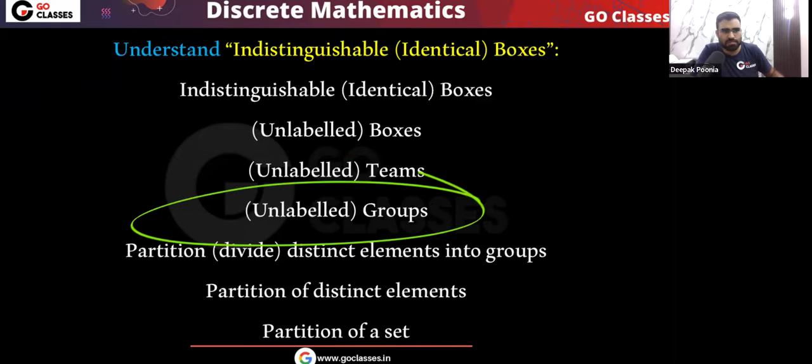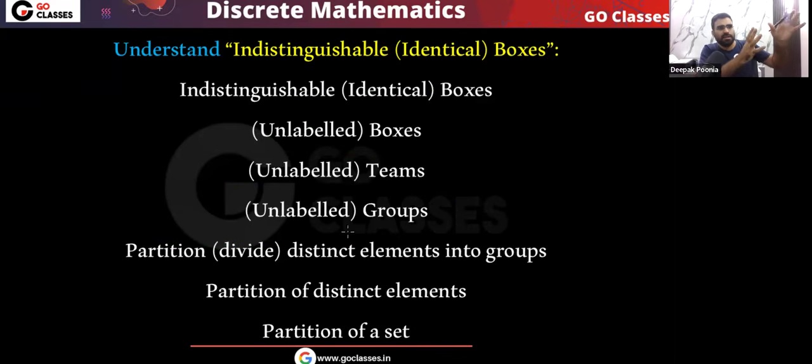Similarly, for example, groups. Let's assume there are 10 students. Total 10 students are there, and I tell you that okay, distribute them into 3 groups. Then tell me one thing. By default, if I do not mention anything like the label of the group, I do not tell you, for example, distribute them into Rajasthan Royals, Chennai Super Kings, and RCB.